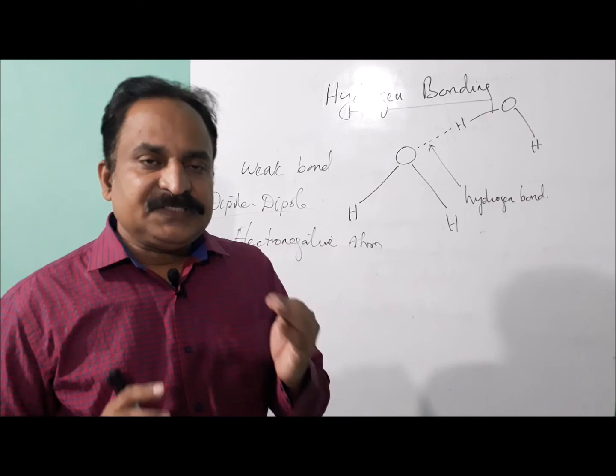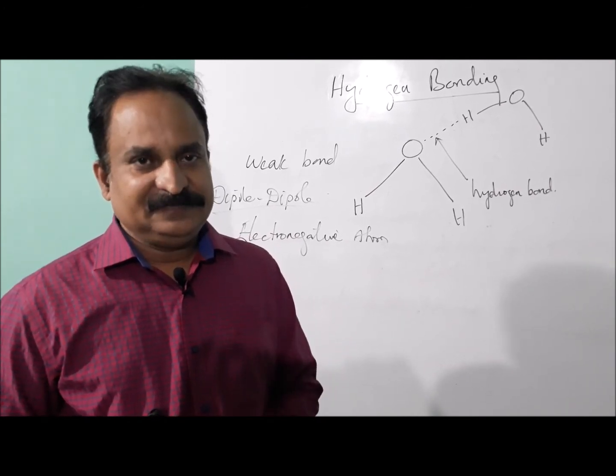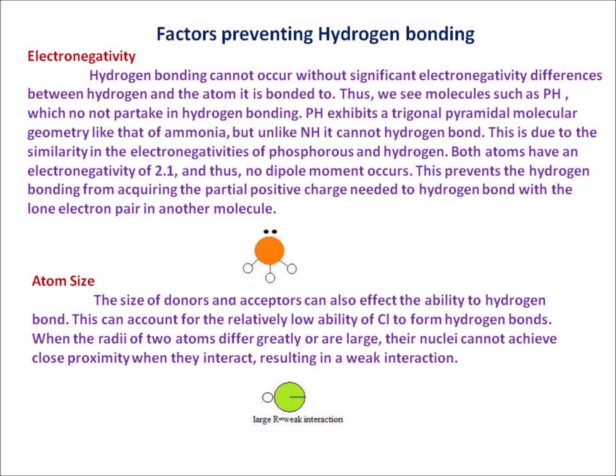What are the factors which prevent hydrogen bond formation? Factors preventing hydrogen bonding are: one is electronegativity. Without significant electronegativity differences between hydrogen and the atom it is bonded to, thus we see molecules such as PH3 which do not partake in hydrogen bonding. PH3 exhibits a trigonal pyramidal molecular geometry like that of ammonia, but unlike NH3, it cannot form a hydrogen bond. This is due to the similarity in the electronegativities of phosphorus and hydrogen. Both atoms have an electronegativity of 2.1 and thus no dipole moment occurs.